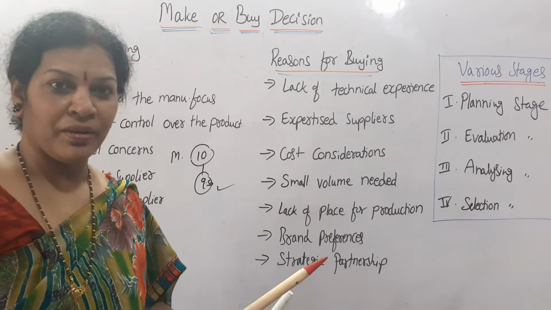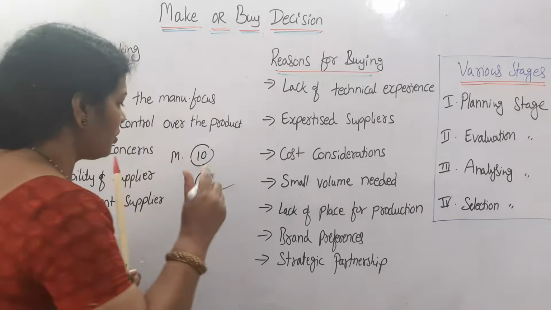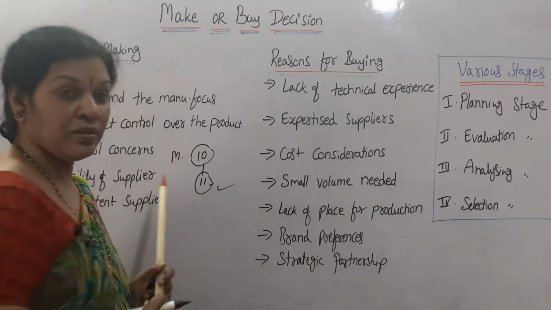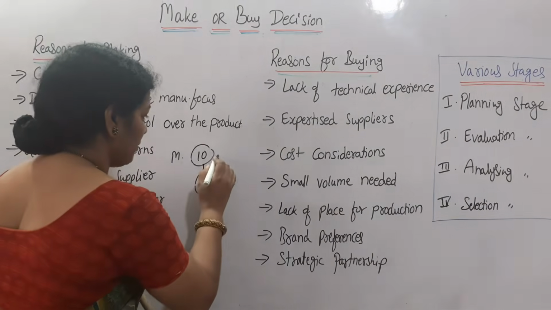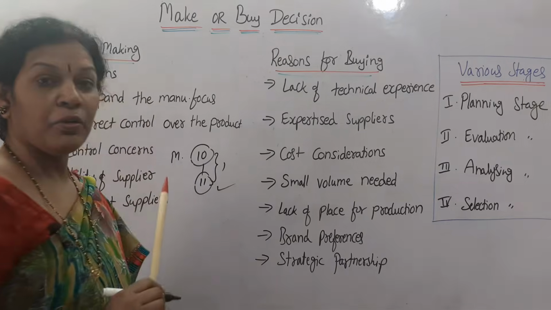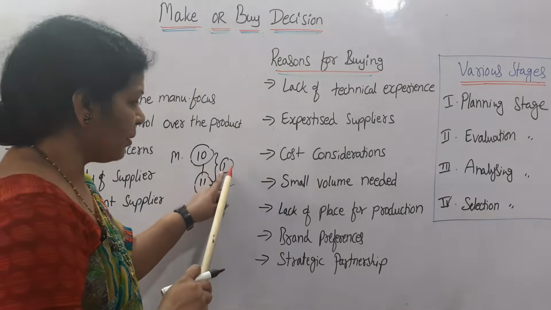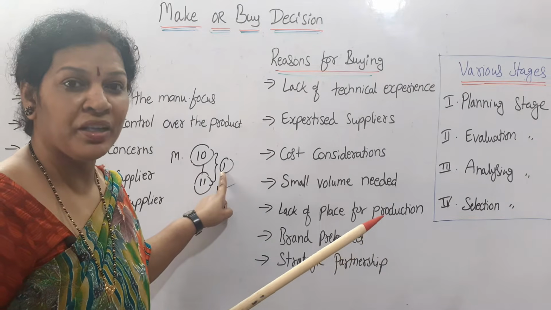Say for example, if I manufacture at 10 rupees, outside people are charging 11 rupees. 1 rupee I am saving. But remember always, this 1 rupee I am saving, but how many products are required? Quantity of the products.